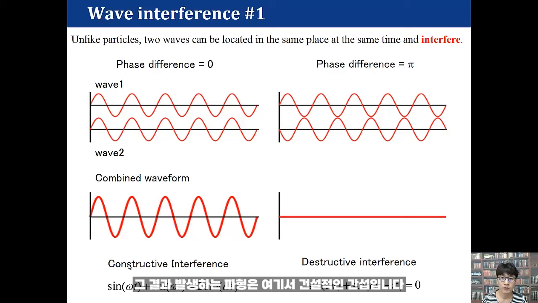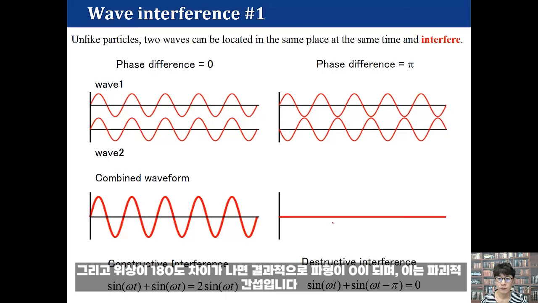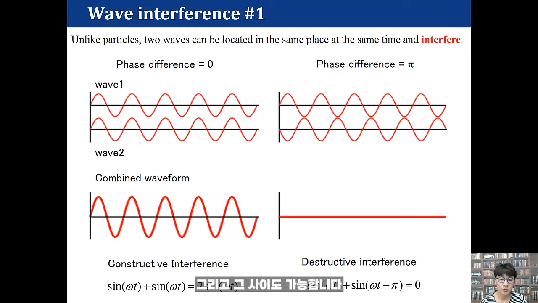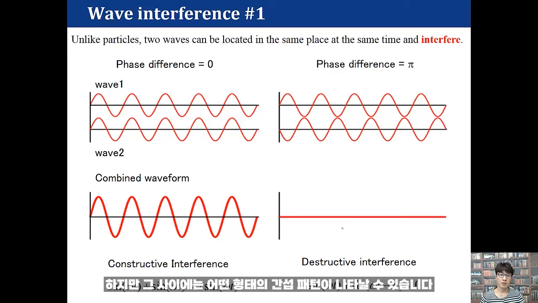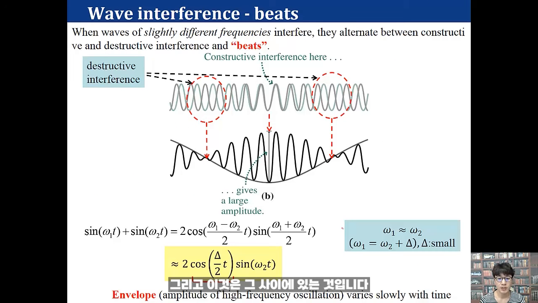The resultant waveform is constructive interference here. And if their phase is 180 degrees different, the resultant waveform is 0, which is destructive interference. And also, in between is possible. Phase difference doesn't have to be 0 or pi. These two are extreme cases, but in between, any form of interference pattern can appear. And this is something in between.